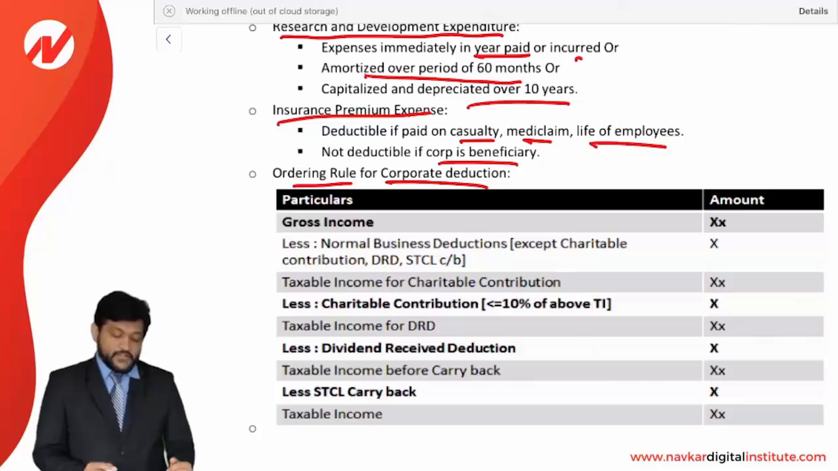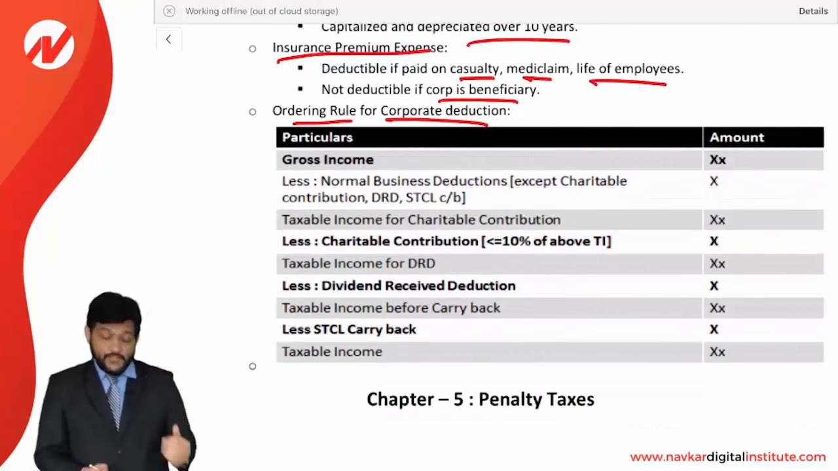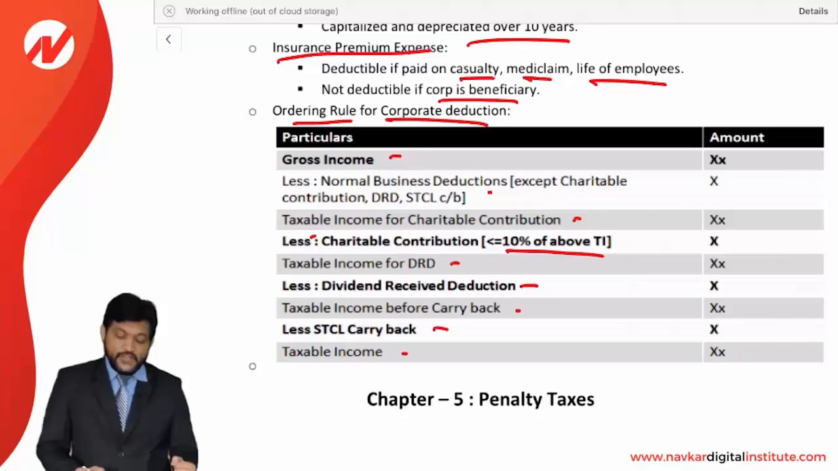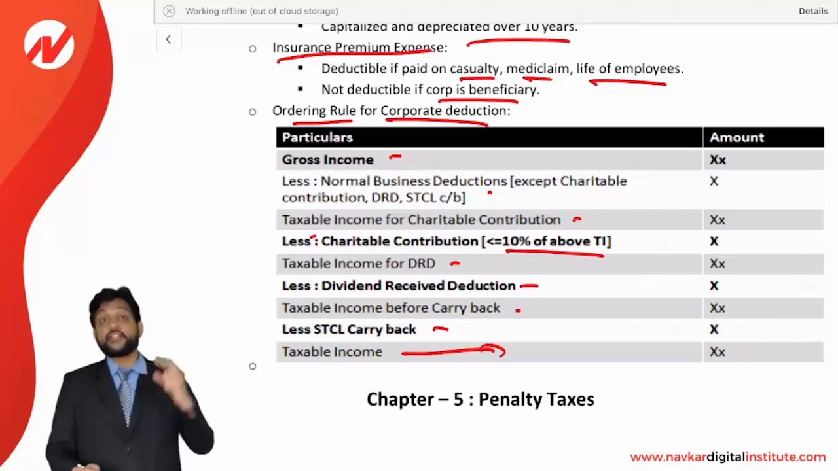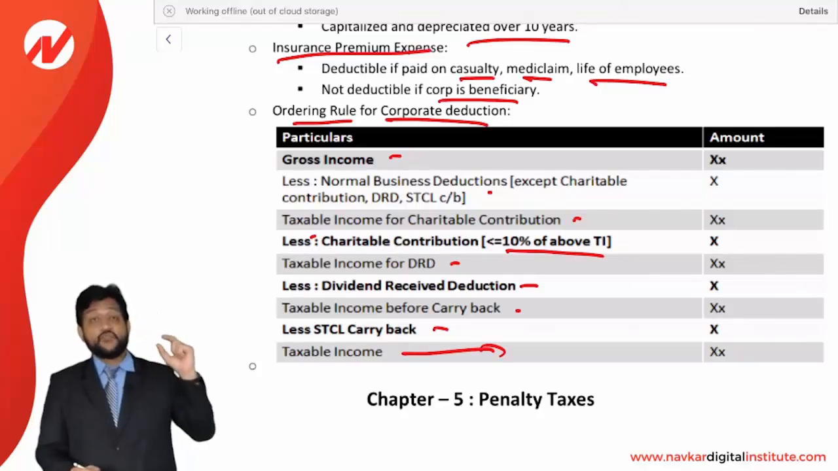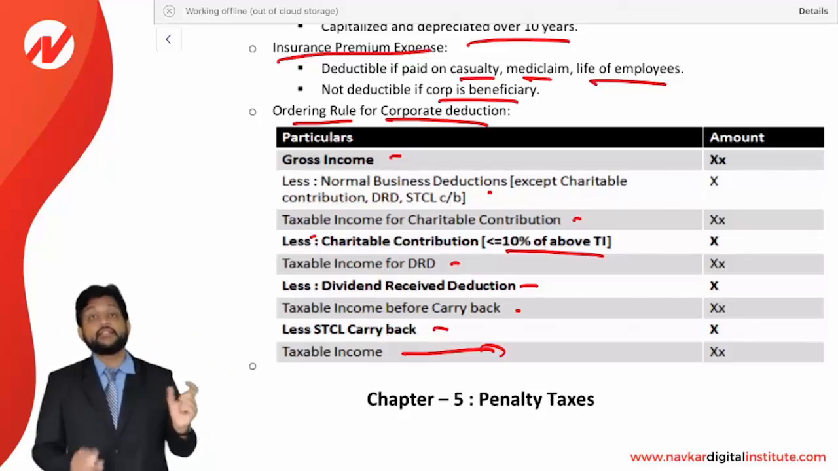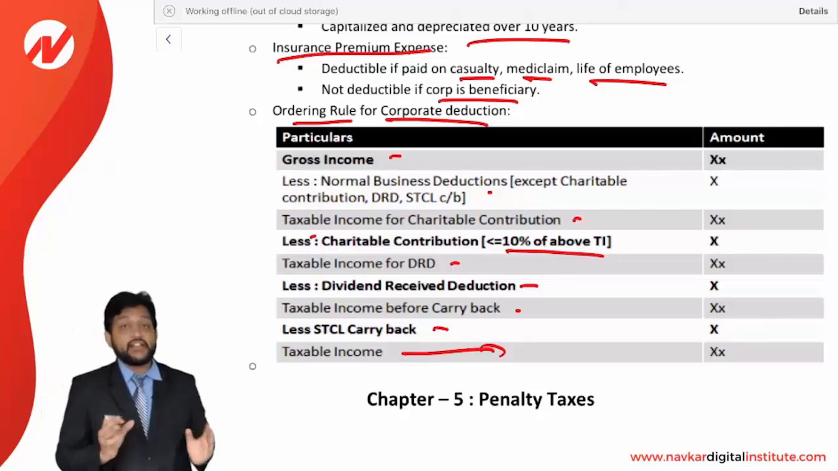Ordering rule for corporate deduction. What will be the order for deduction? Gross income less normal business deductions. Then you get taxable income for charitable contribution. Then less charitable contribution up to 10% of taxable income. You get taxable income for DRD. Then you will reduce DRD. That is taxable income before carryback. Then you make an STCL carryback and you get the final taxable income. This order you need to remember. Means first of all find the normal taxable income, then charitable contribution, then DRD, then STCL carryback, and then final taxable income.